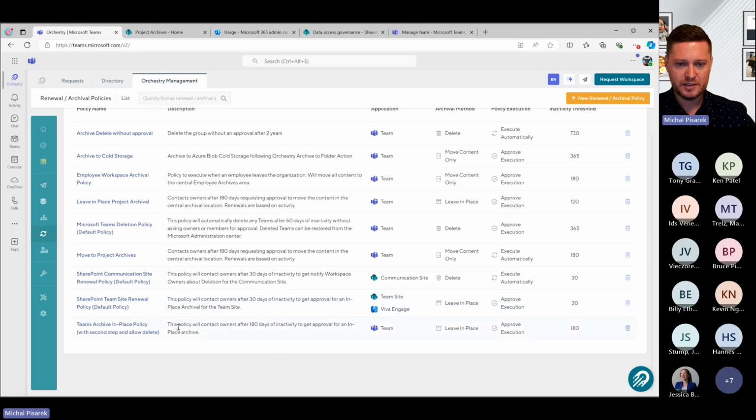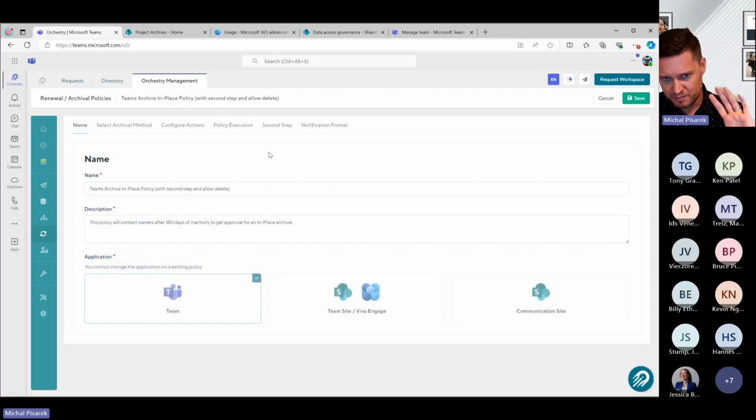We want to create a policy here that if we find any team that hasn't been used for 180 days, we want to go and contact the owners and get an approval for what's called an in-place archival. I'll show you how easy it is to set this up. So here's one that we've created before.